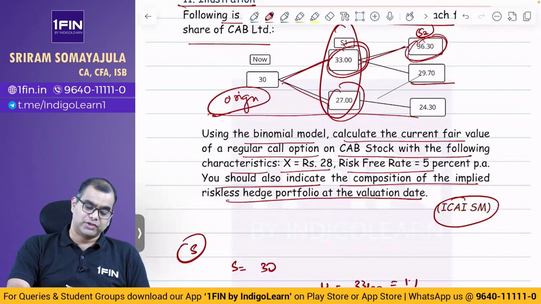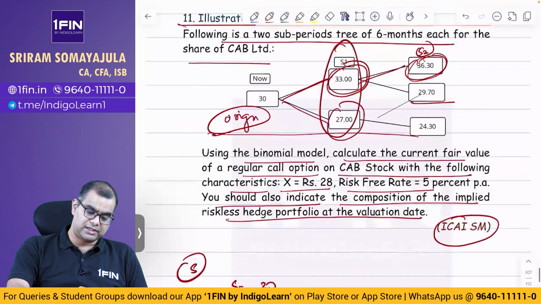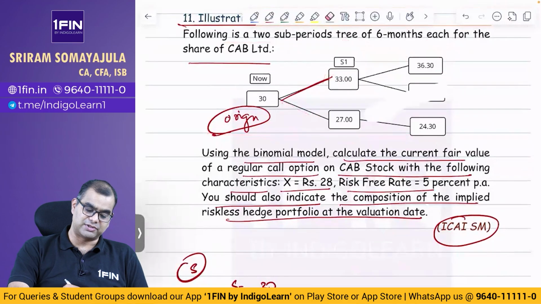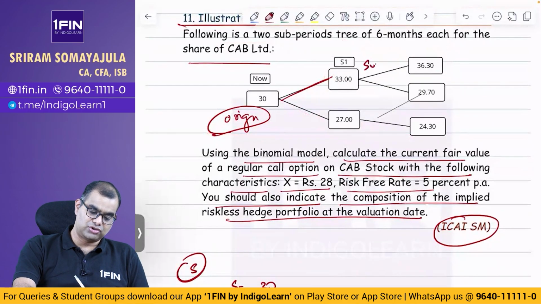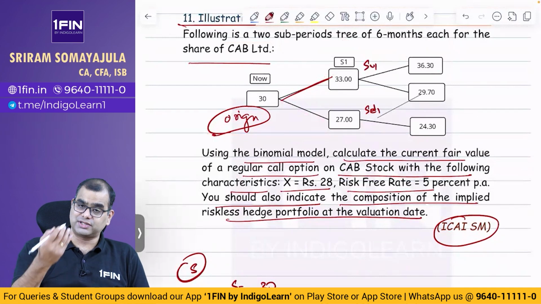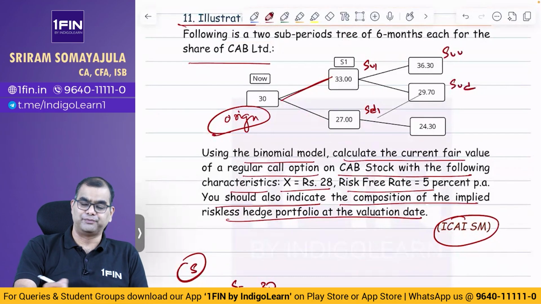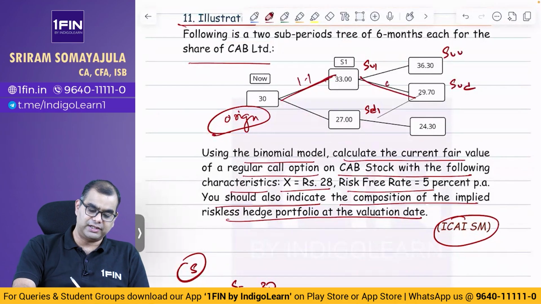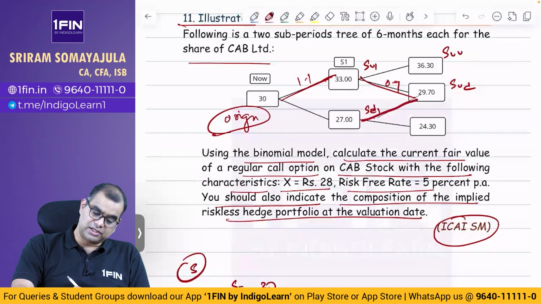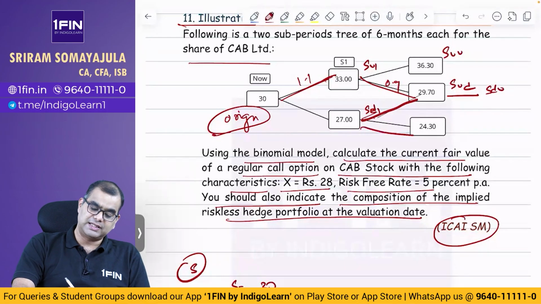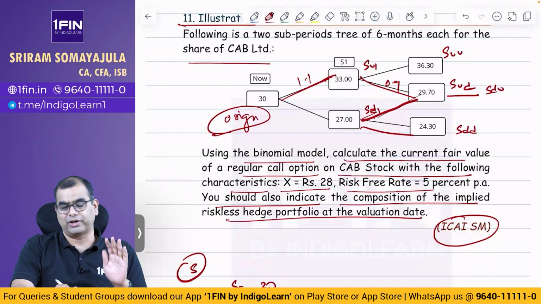Okay, alright. Now next, I will clean this up a bit and explain again, explain some different items. See, this we call SU1, SD1. Okay, I have written it as U1, D1. There are various ways in which you can call it. This is SUU, because first time up, second time up. This is SUD: first time up, second time down. Here it went up and then came down, so you multiplied by 1.1 and then by 0.9, and it came down. Then the third one, this is not only SUD, this is also SDU, because first it goes down and then goes up again. And last, SDD: both the times it is going down. So this is how you denote.